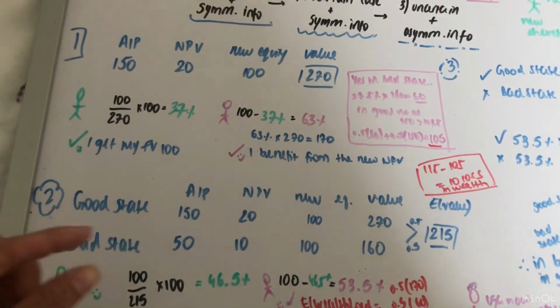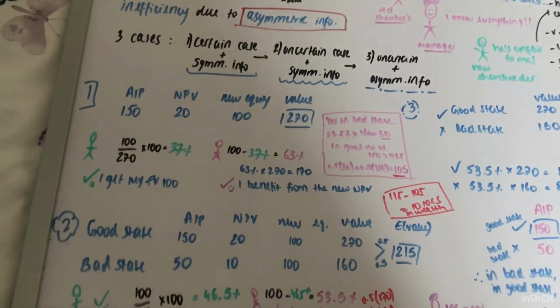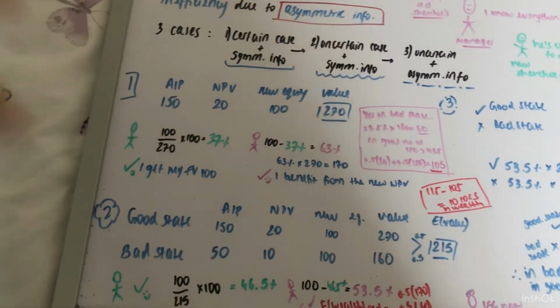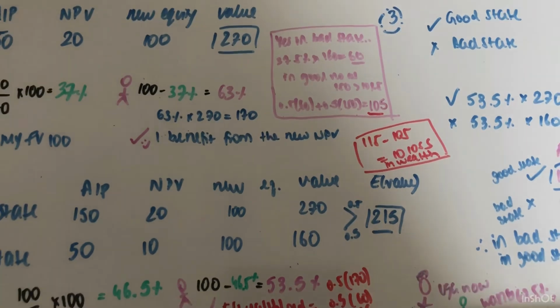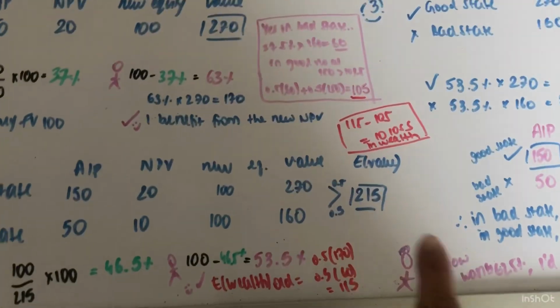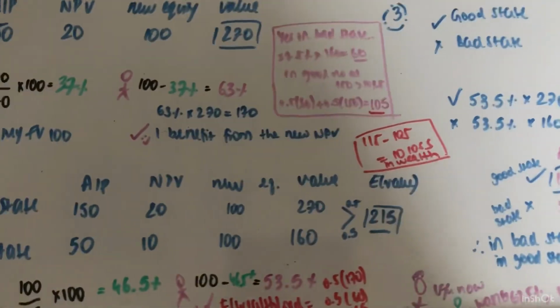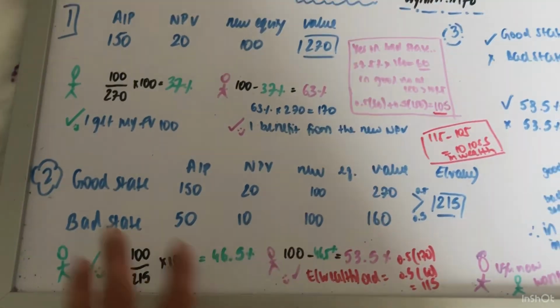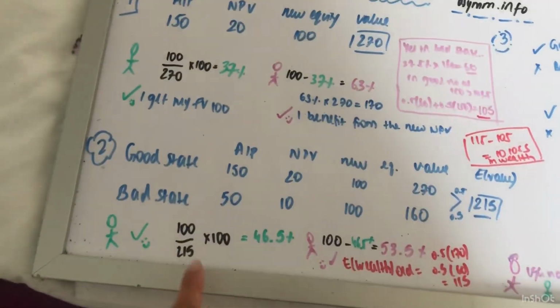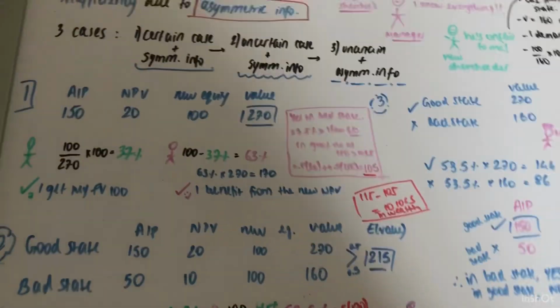So now when we have these kinds of things, like we did for all the expected cash flows and the expected value, we take the probability, and it says in the question it's 50%. So we do 50% of each, so the expected value is 215. In the same way, I'm giving you 100 of 215, so that means I'm giving you 46.5%.